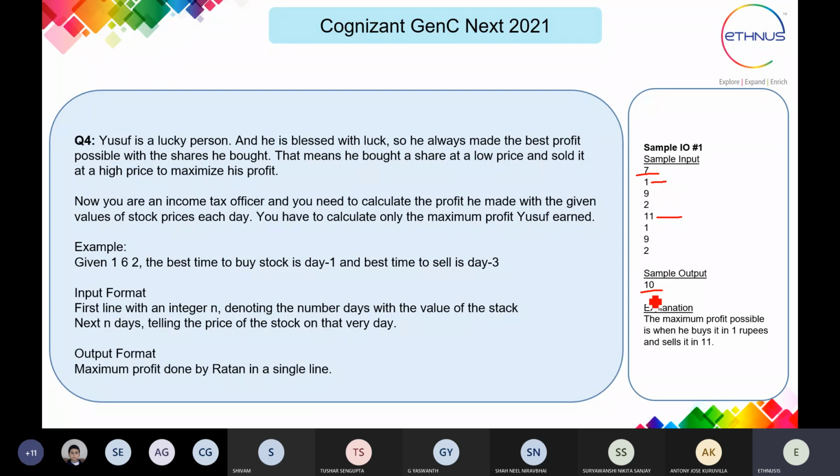So 11 minus 1, the maximum profit he will get by selling the given share is 10. So this way you have to find the output: the maximum profit from the given share by buying and selling. This is the concept, and we have to find the maximum profit for the given program.